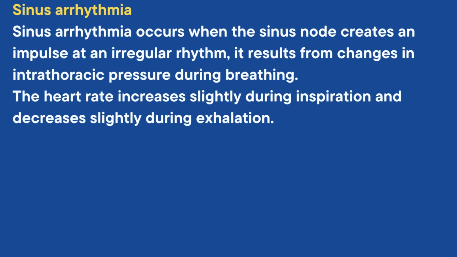Sinus arrhythmia occurs when the sinus node creates an impulse at an irregular rhythm. It results from changes in intrathoracic pressure during breathing. In this context, the term arrhythmia does not mean an absence of rhythm, as the term suggests. Instead, the heart rate increases slightly during inspiration and decreases slightly during exhalation. This irregular rhythm is frequently observed in healthy adults.